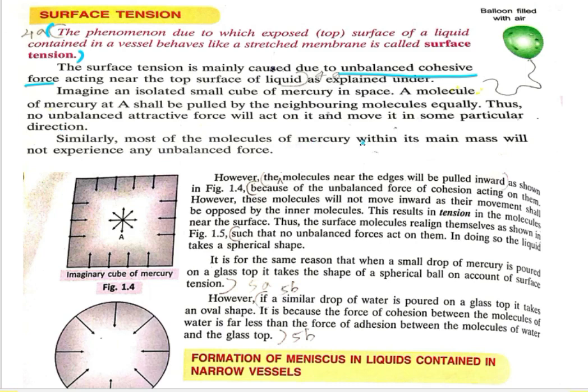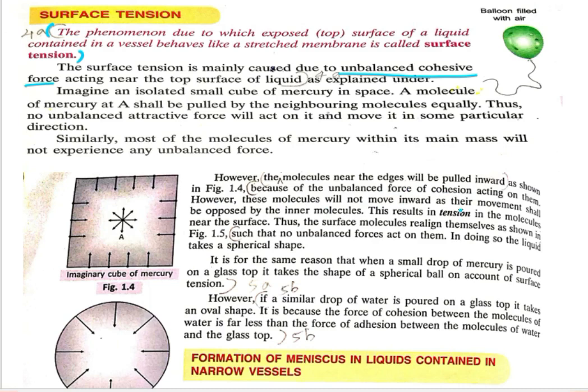Similarly, most of the molecules of mercury within its main mass will not experience any unbalanced force. However, the molecules near the edge, you can see in figure 1.4, the image of the cube of mercury, the molecules near the edges will be pulled inward as shown in the figure. You can see the edges are pulling towards the center. Why? Because of the unbalanced force of cohesion acting on them.